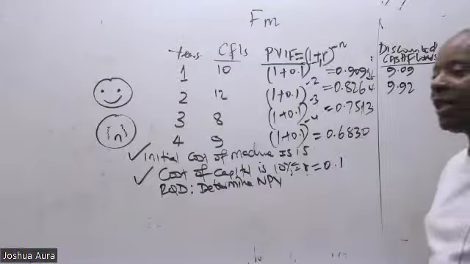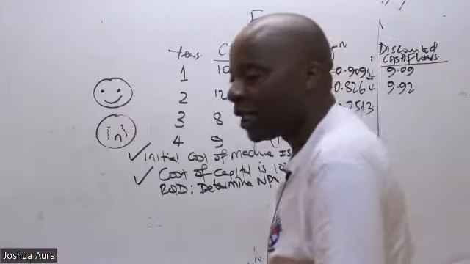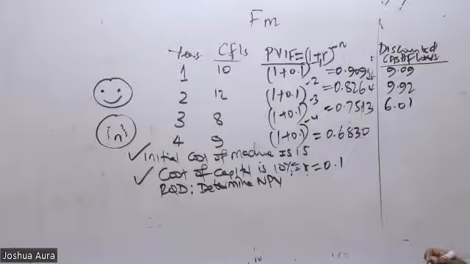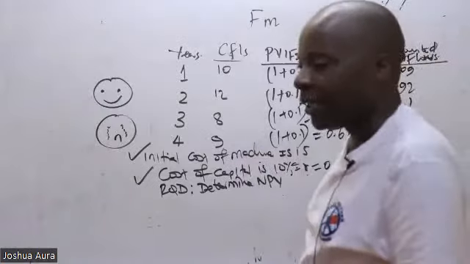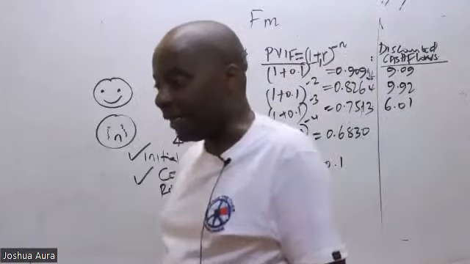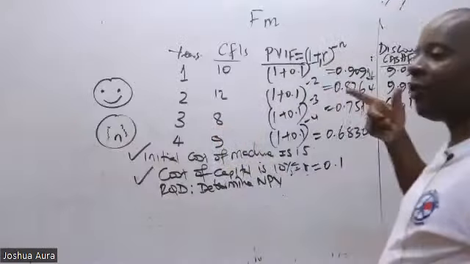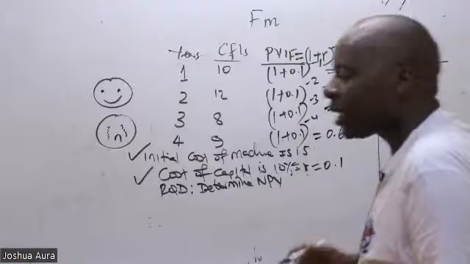So now for the third one, 8 times this figure, what do we have? 2 decimal places. According to my friend Mahabub, 6.01. And then now we have the last one. The last one, we have 9 times this, which will end up giving me the last one. Elijah must be answering the discounted cash flow for number 3. According to Elijah, it is 6.15.